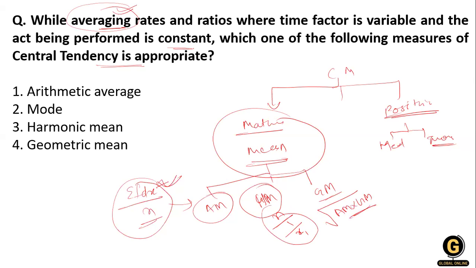So what is the question about? A question about the average. So option 2, mode, is going to be cancelled. Now we are confused between the arithmetic mean, harmonic mean, and geometric mean. The arithmetic mean is a simple average. There is no relation of rates and ratios between the variables, and no time factor is given. But in the harmonic mean, you can see there are rates and a ratio between the reciprocals of the data, and the time factor is also included in the harmonic mean.